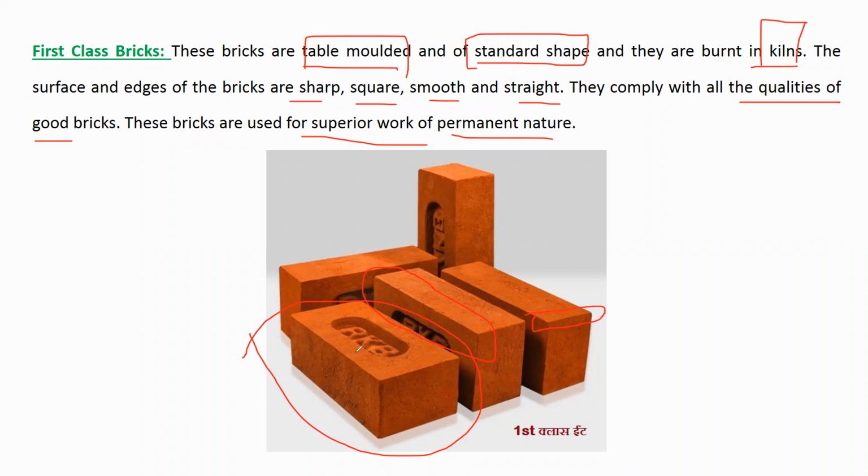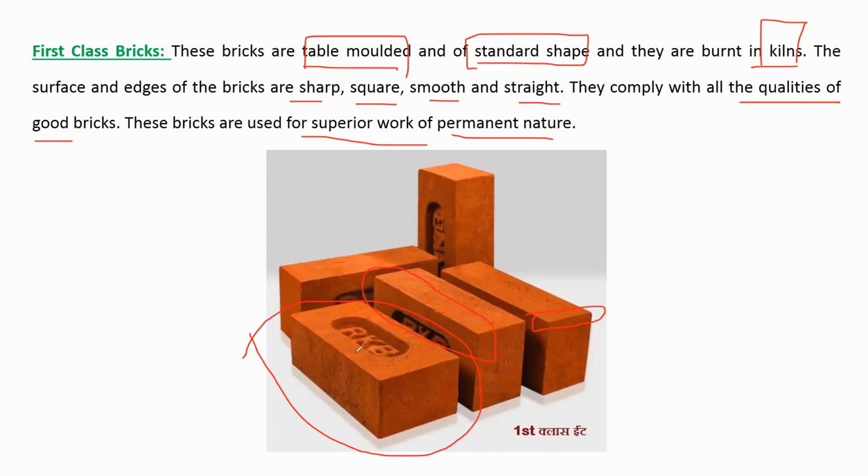These types of bricks are usually used where there is aesthetic appearance, where you are going to construct a wall with the help of first class bricks and you are not going to do the plastering. You might have seen some walls or buildings constructed with bricks only, without any plastering. They give a good appearance or look to the building with the help of bricks only.